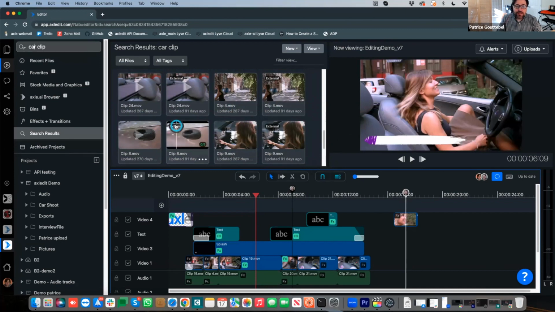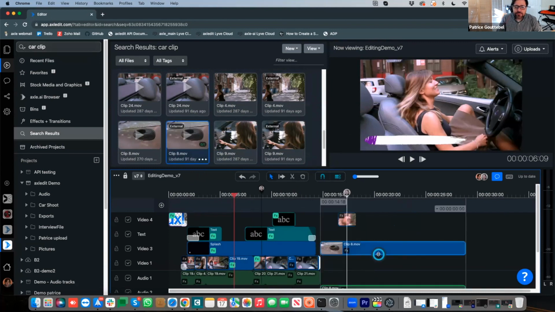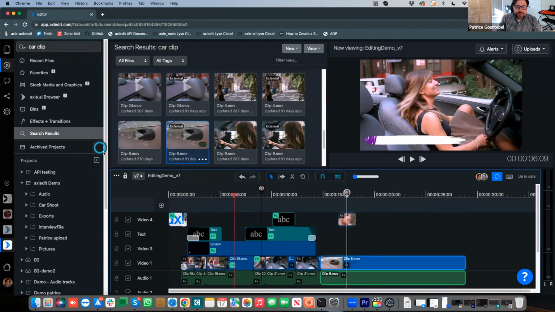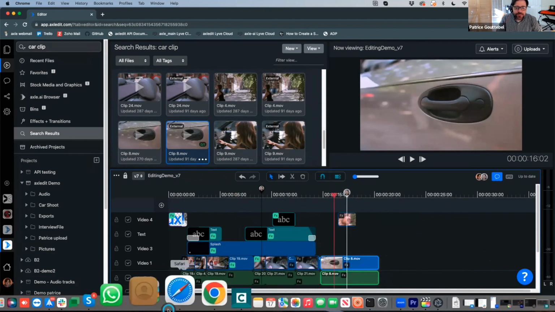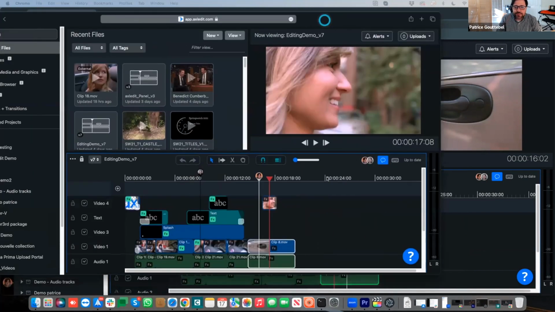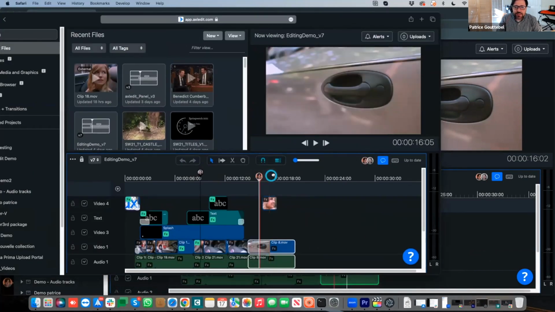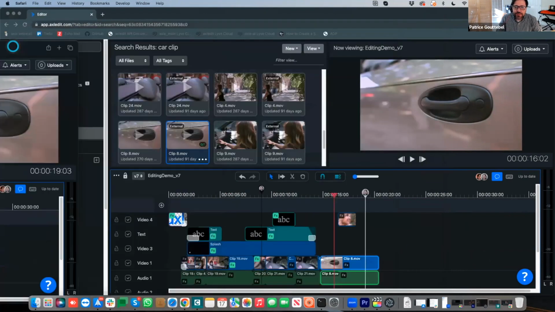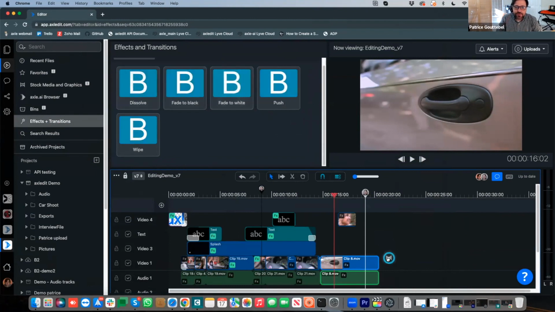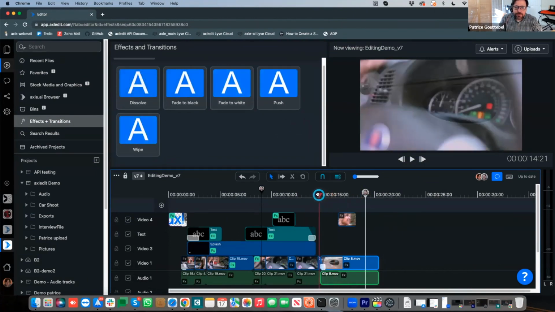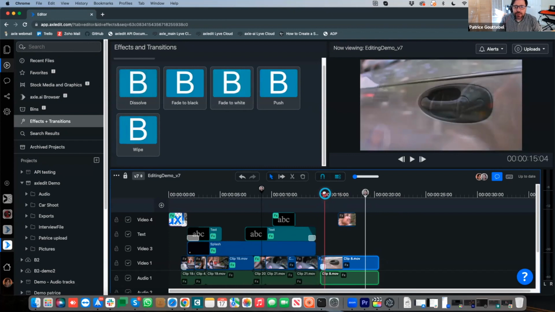I can go ahead, and even if it is external, bring it over to my sequence and start to make changes. I can, of course, reduce it. I can scrub through it. Notice there is no latency, and the other person can see the changes live, and I can see theirs. No need to wait. Everything is happening live, and I will be able to add a transition or an effect. Dissolve, and here we go. Again, no need to wait on that. It's just showing up.